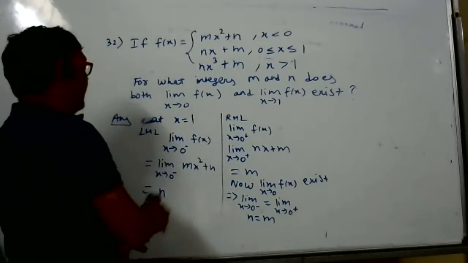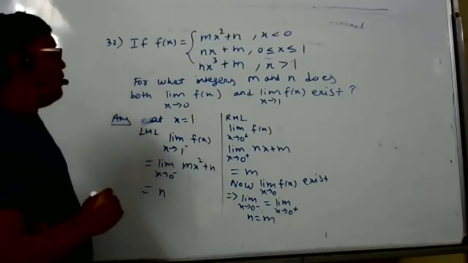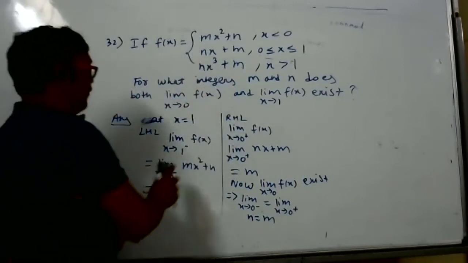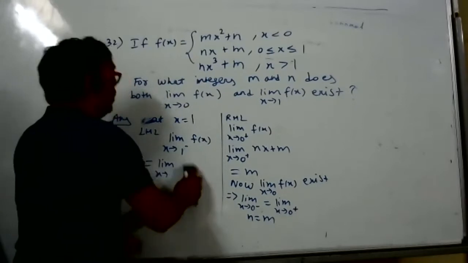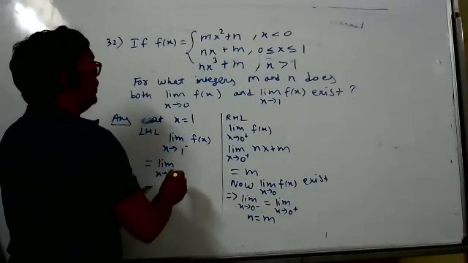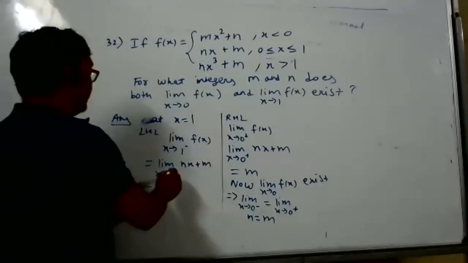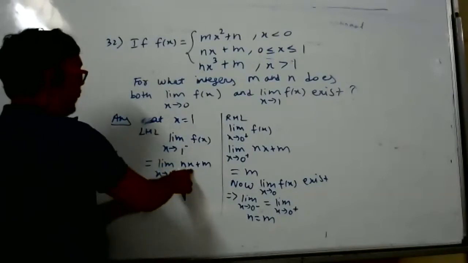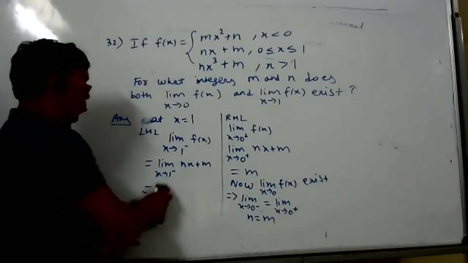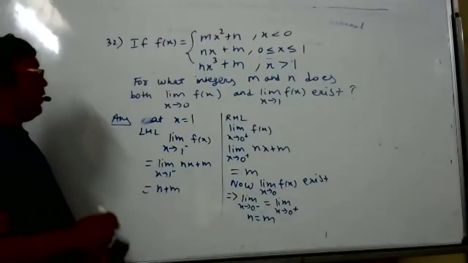Here also we'll find left hand limit. Limit x tends to 1 minus. When x is less than 1, what is the value of f of x? x is less than 1. f of x is nx plus m. In the place of x, what I'm supposed to substitute? 1. So it will become n plus m. This is the left hand limit.